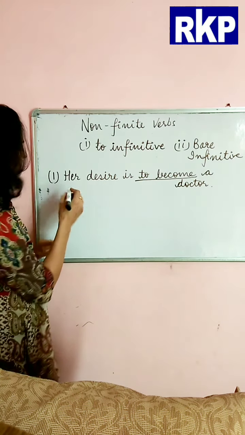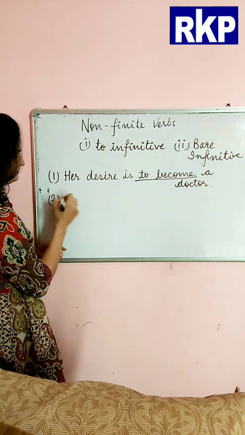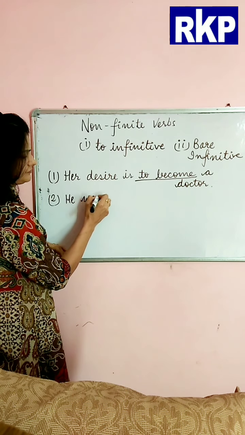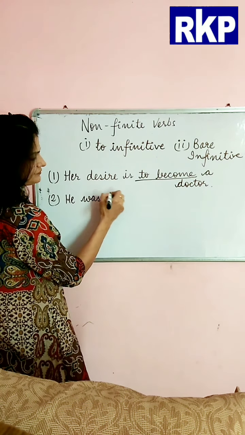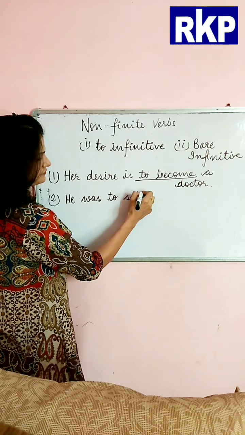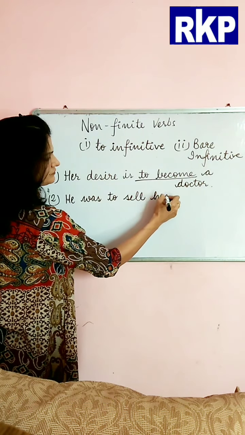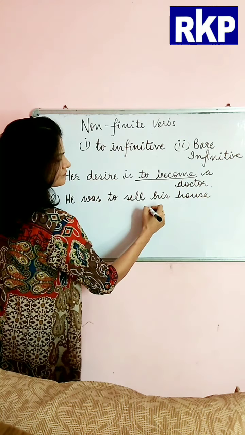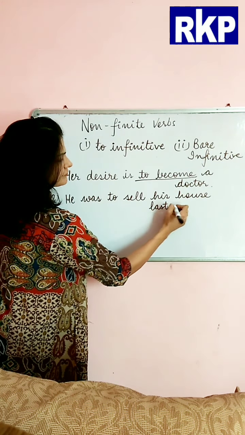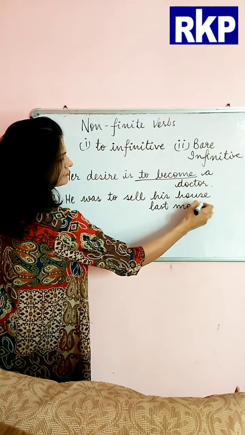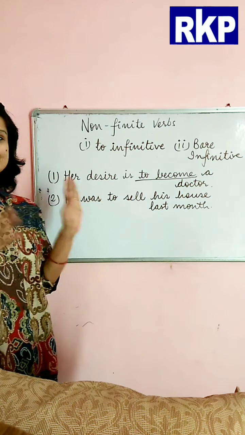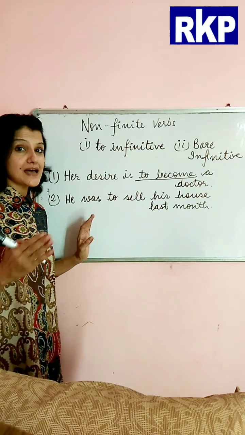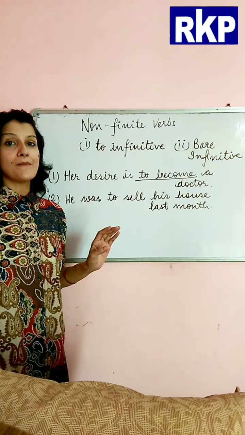Okay, now see this sentence. He was to sell his house last month.